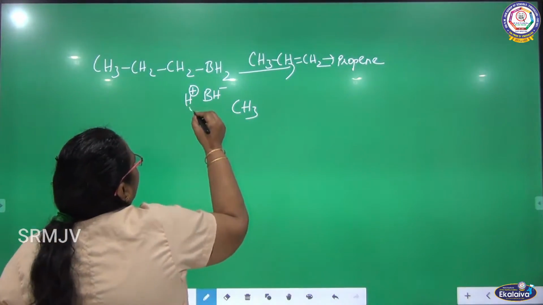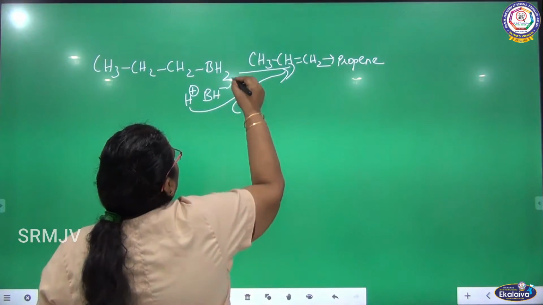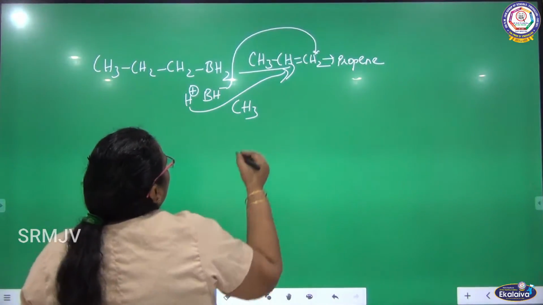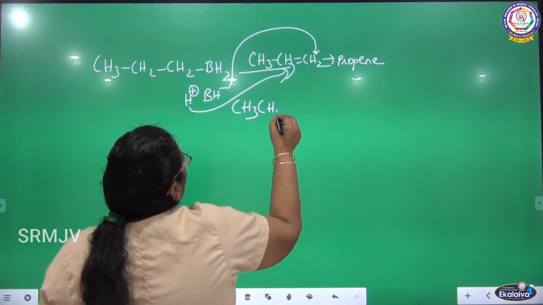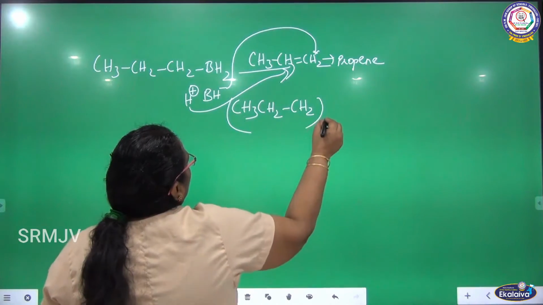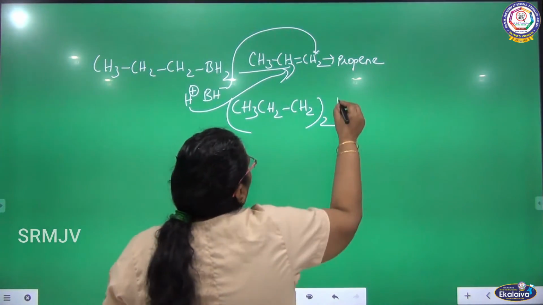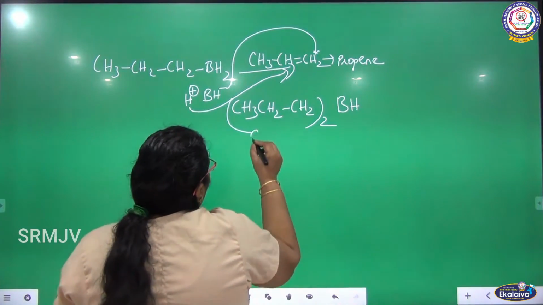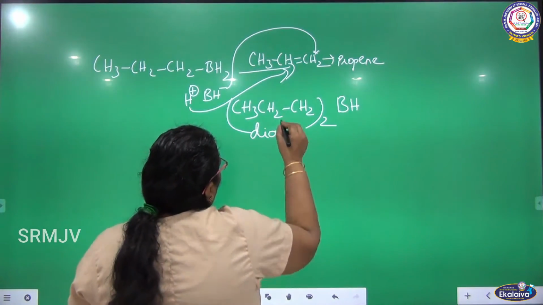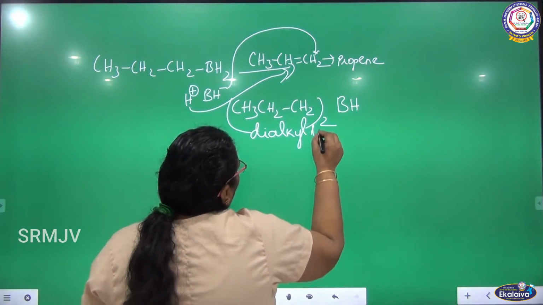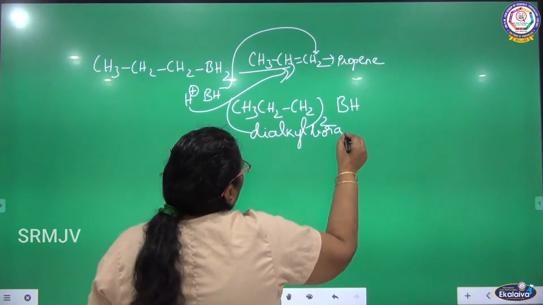This hydrogen is added here, is it not? And BH minus is added here. So what will you get? (CH3CH2CH2)2BH. What is the product we are getting in the second step? Dialkyl borane. There are 2 alkyl groups. Dialkyl borane. This is the second step.